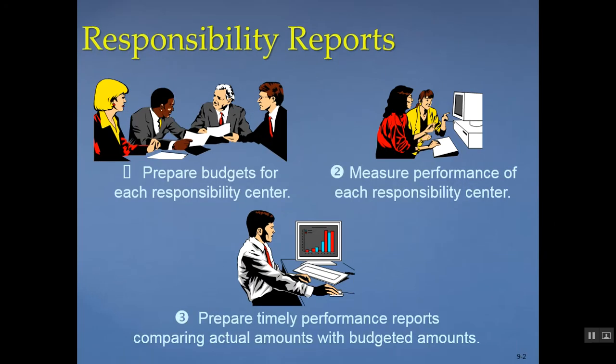Companies can be centralized or decentralized. Decentralization is when we allocate responsibilities to the actual managers that are responsible for those areas. And in order to make sure that everybody's tracking to plan, we look at responsibility reports. Responsibility reports prepare budgets for each responsibility center. They measure performance of each responsibility center, and timely performance reports are prepared and compared actual with budgeted amounts.